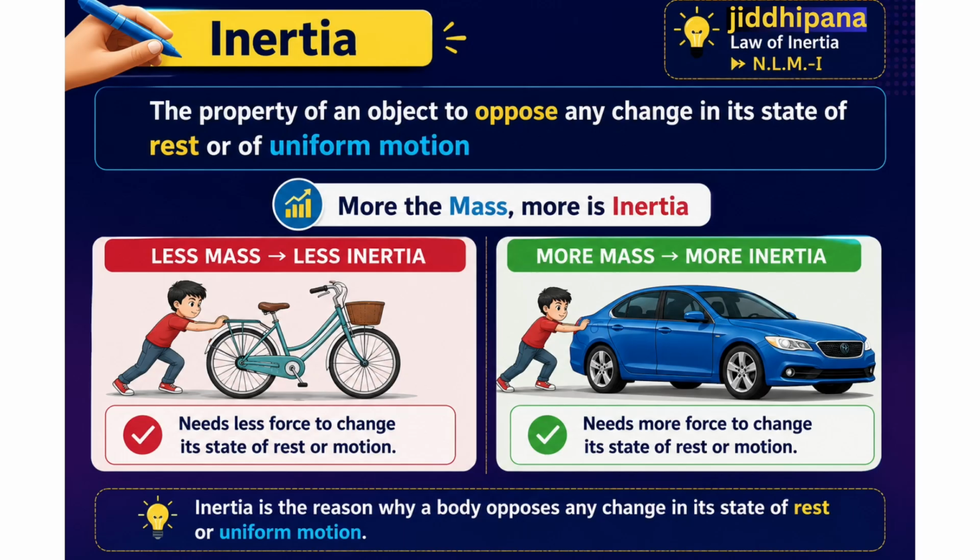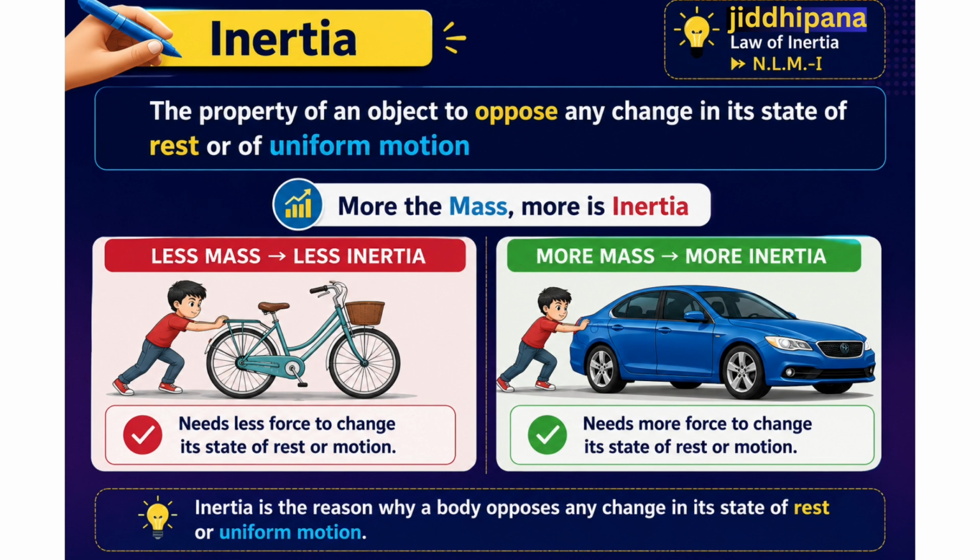Now, Newton's first law is also known as the law of inertia. But what exactly is inertia? Look at the definition at the top: the property of an object to oppose any change in its state of rest or of uniform motion.